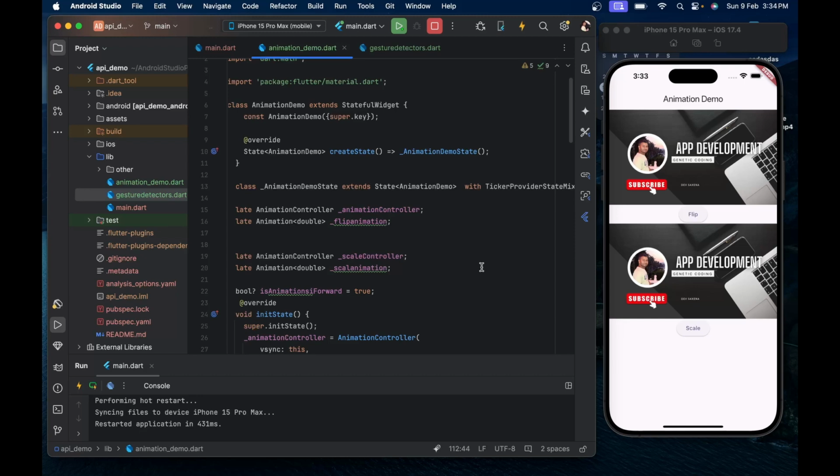I hope you got the knowledge of animation of flipping and scaling your widget.